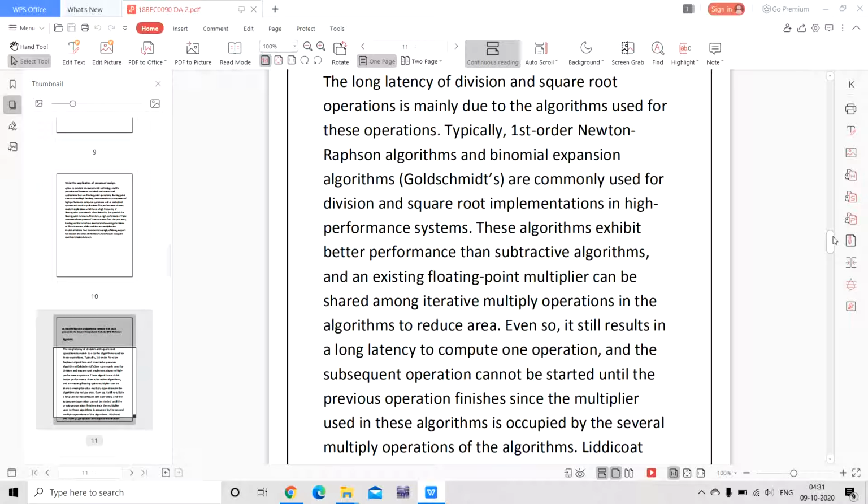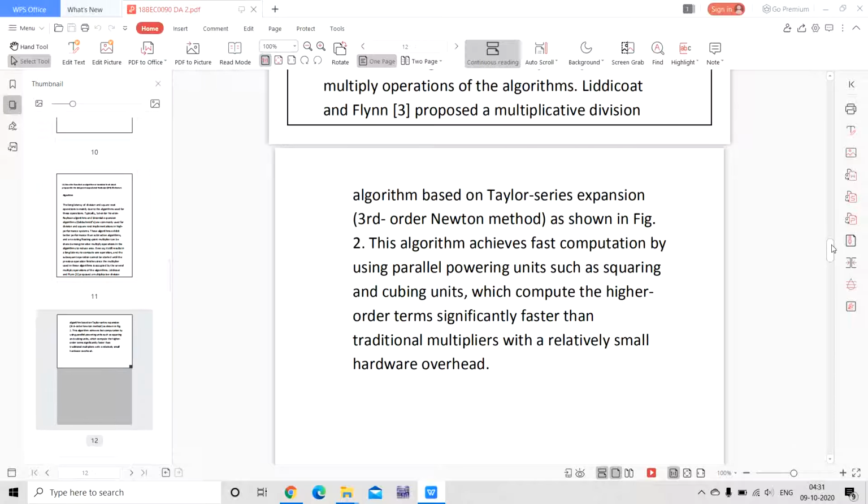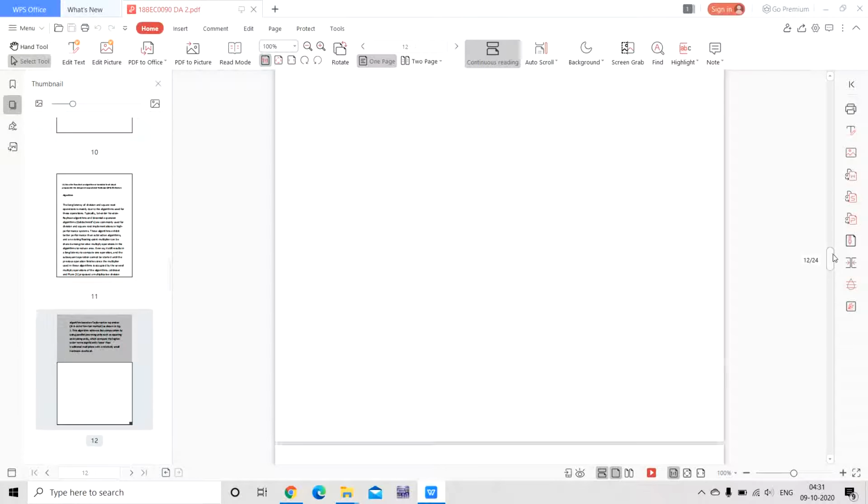These algorithms exhibit better performance than subtractive algorithms, and an existing floating point multiplier can be shared among iterative multiply operations to reduce area. Even so, it still results in a latency, and it can follow the Taylor series expansion. The algorithm achieves fast computation by using parallel powering units such as squaring and cubing units, which compute the higher order terms significantly faster than traditional multipliers with a relatively small hardware overhead.